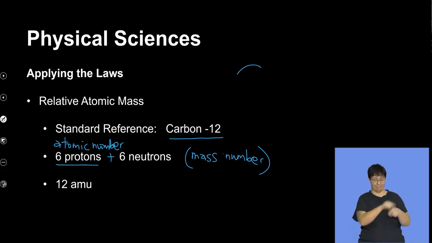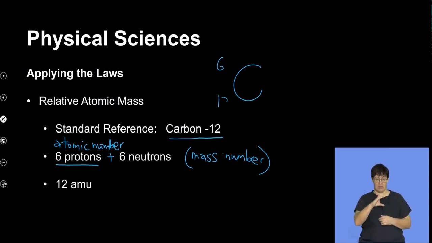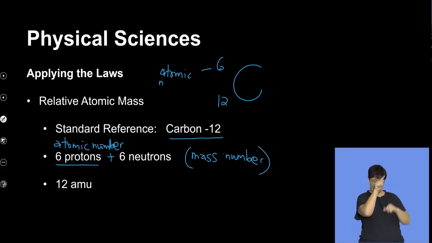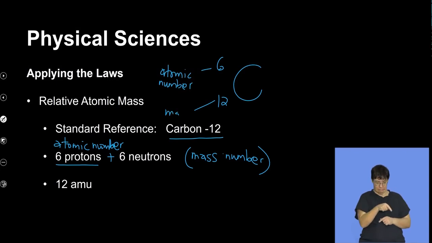So you'll have your symbol C, and then you'll have your atomic number, which is 6, and your mass number, which is 12. This is for carbon 12, okay? Because there are different atoms of the same element that can have the same atomic number but different atomic mass, which we would call isotopes. But for carbon 12, to be specific, this is our atomic number, okay? This is the number of protons, or the proton number, and then this is our mass number, okay?